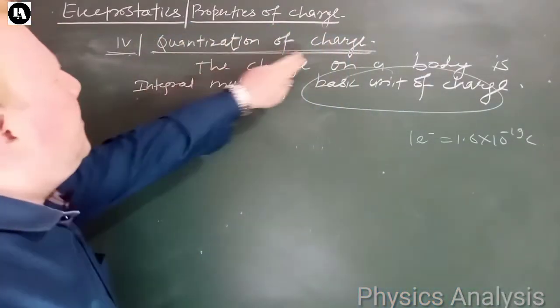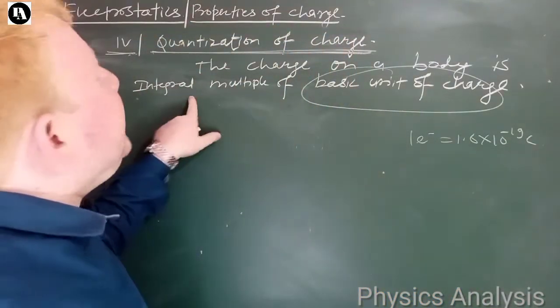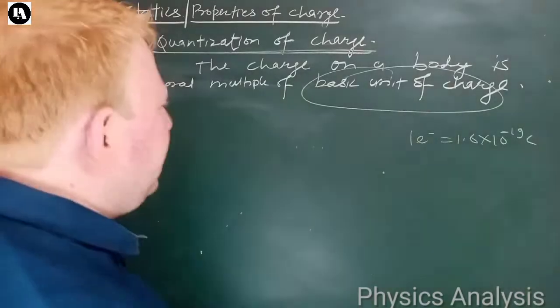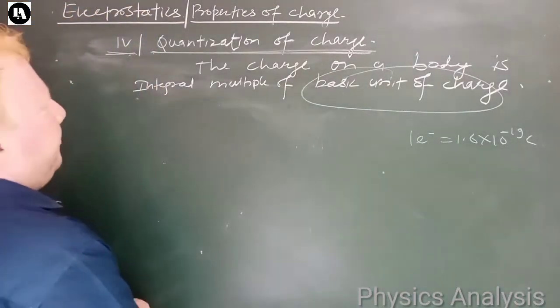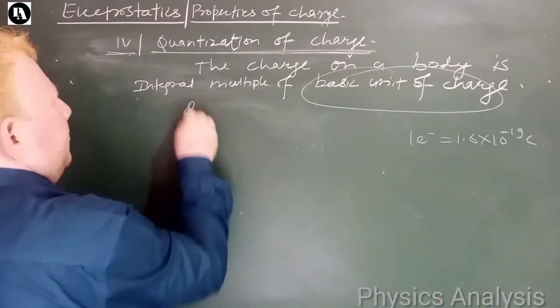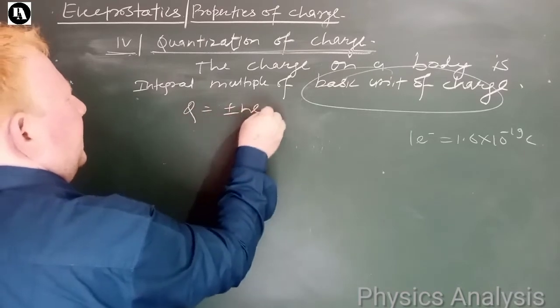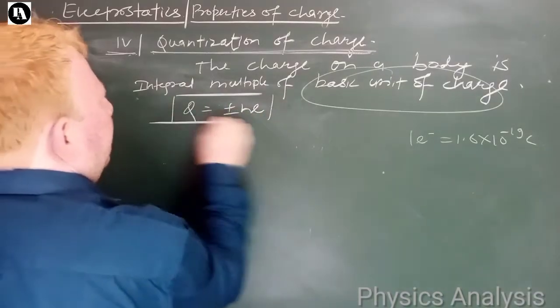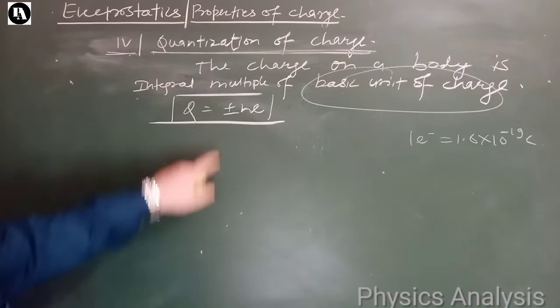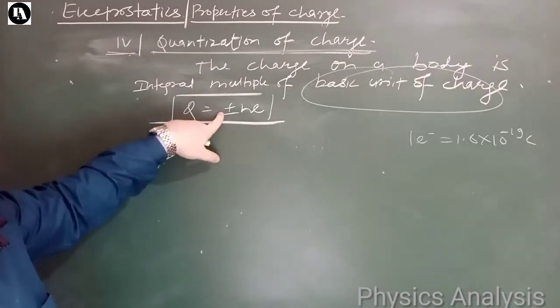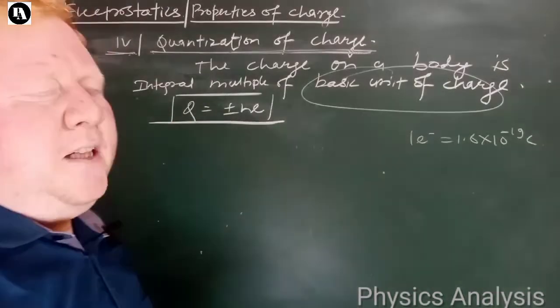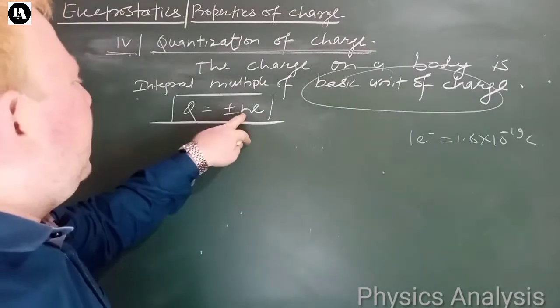And according to quantization of charge, the charge on a body is an integral multiple of that, that means we can write Q is equal to plus minus Ne. This plus minus sign will indicate the charge acquired by the body, whether it is positive or negative. And what is the n?